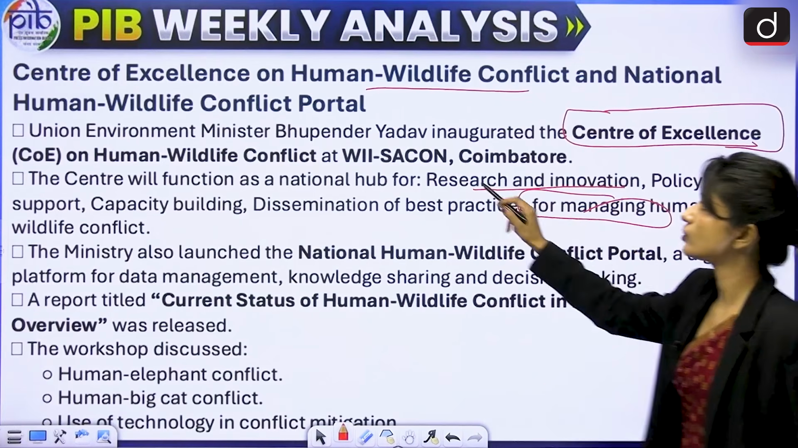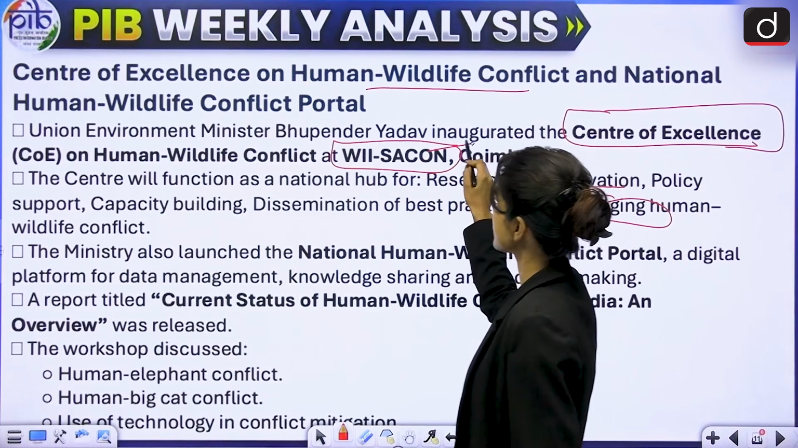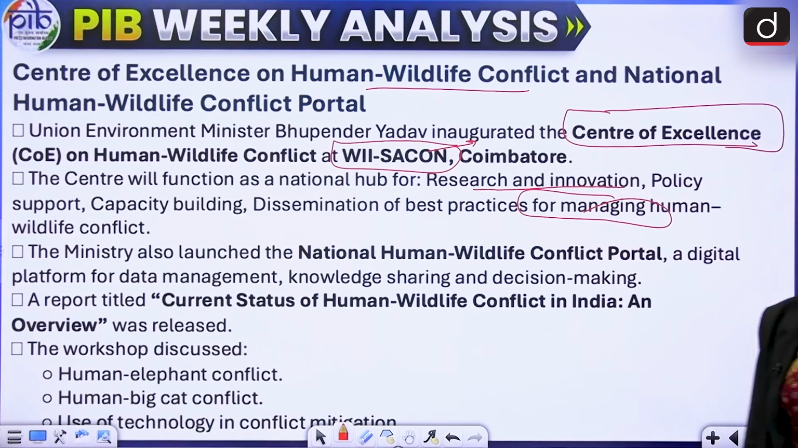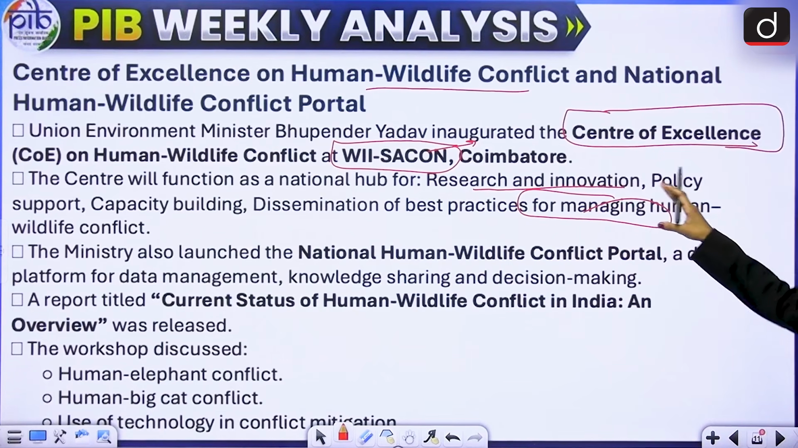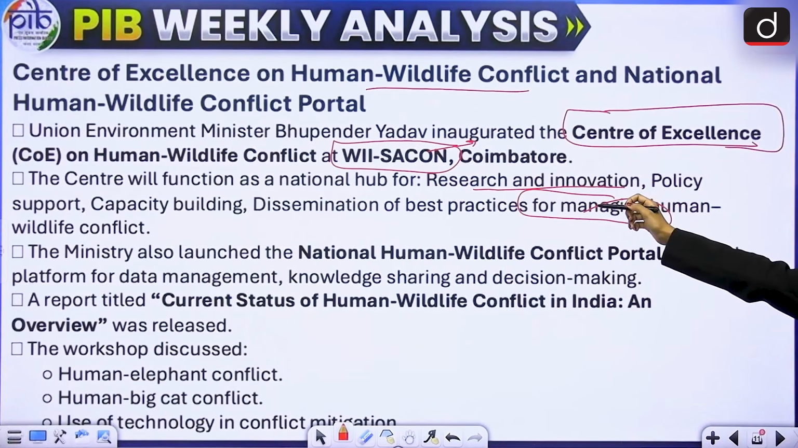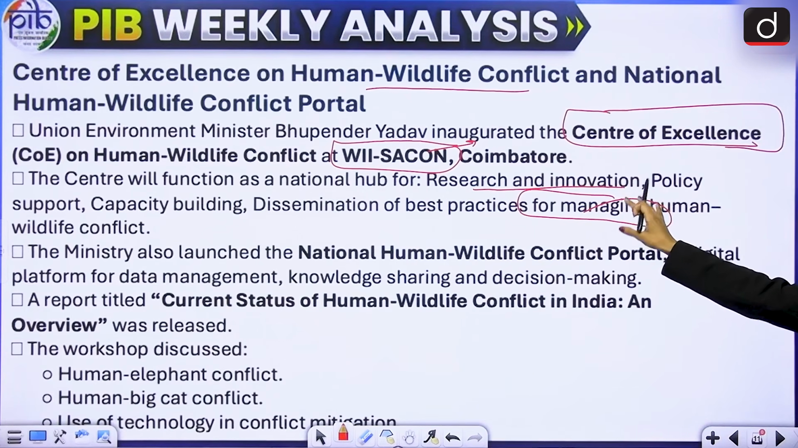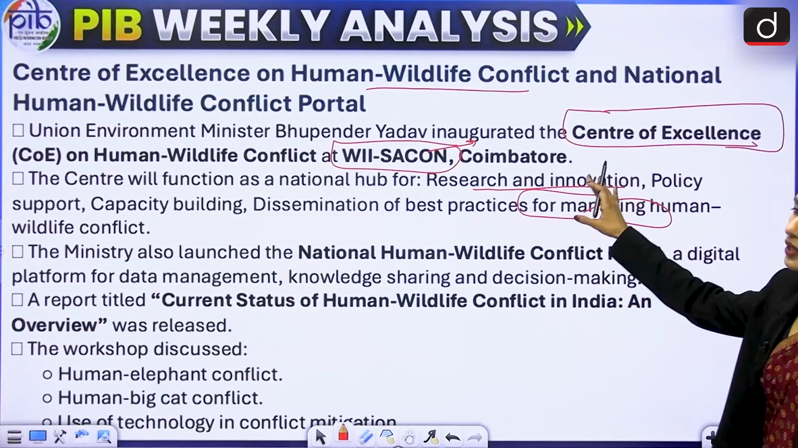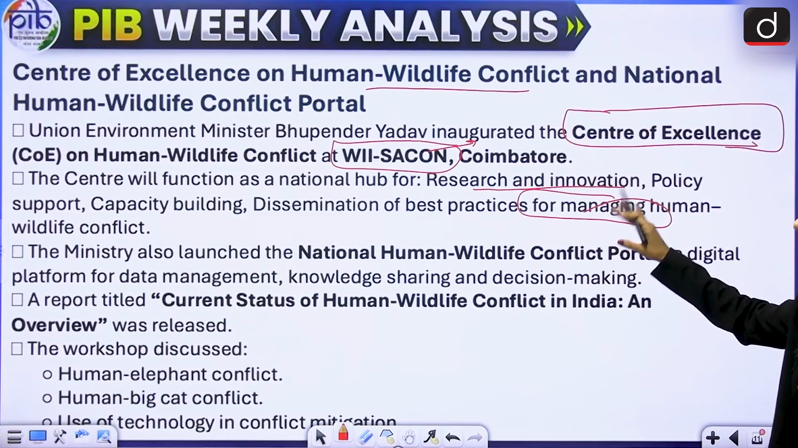Now here we also talked about WII SECON. What is this? This is in Coimbatore, and it is the joint center by two institutions. First is WII, which is Wildlife Institute of India, located in Dehradun, Uttarakhand, and the second is SECON, which is Salim Ali Center for Ornithology and Natural History, which is located in Coimbatore, Tamil Nadu, right?